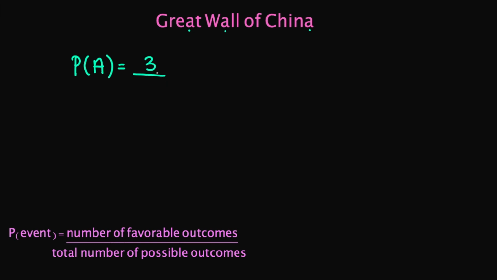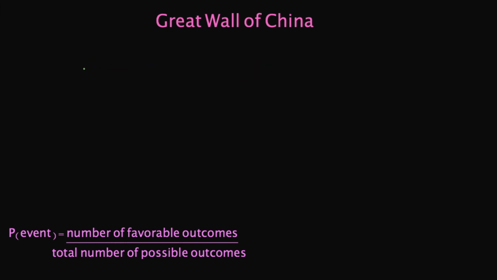What is the total number of all possible outcomes? So that's going to be 1, 2, 3, 4, 5, 6, 7, 8, 9, 10, 11, 12, 13, 14, 15, 16. So the total number of possible outcomes is going to be 16. And if I turn this into a percentage, you're looking at about an 18.75% chance. So there's an 18.75% chance that I will be choosing the letter A.